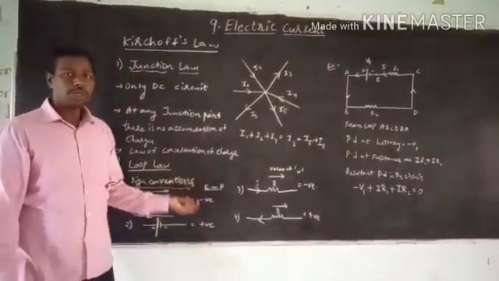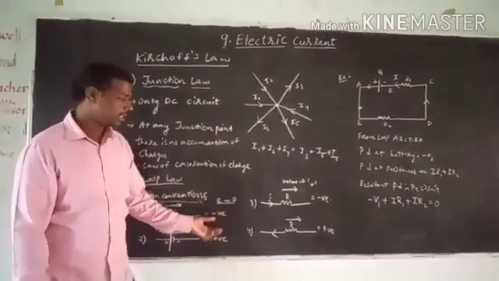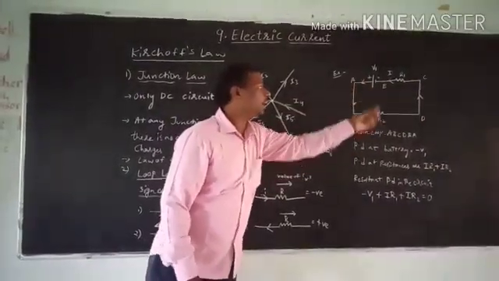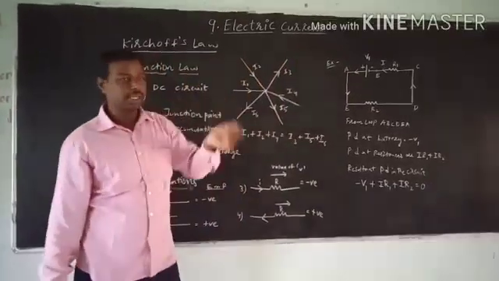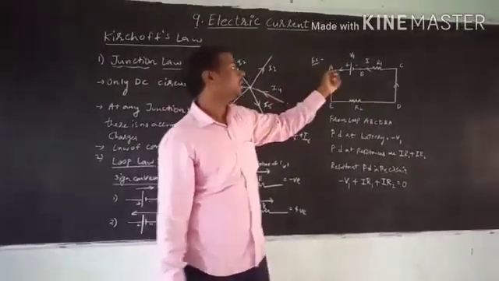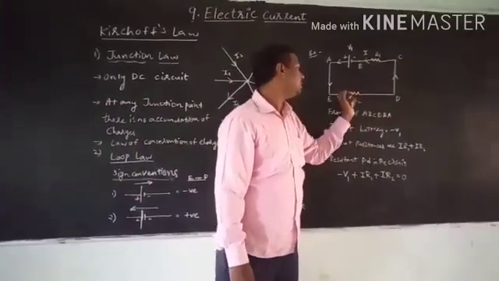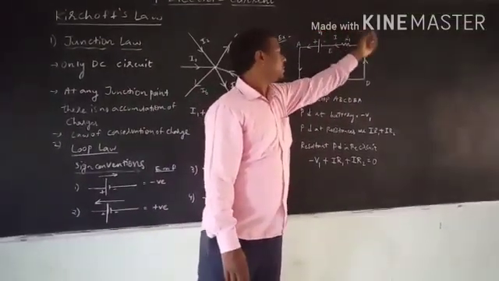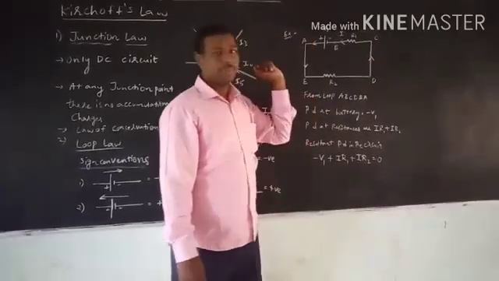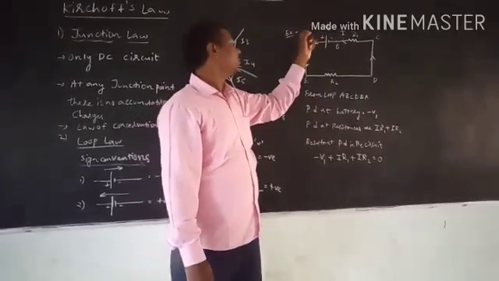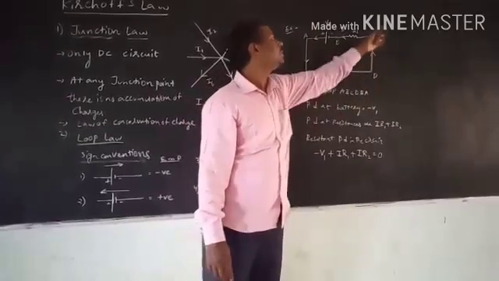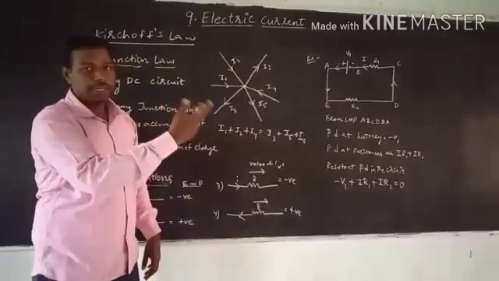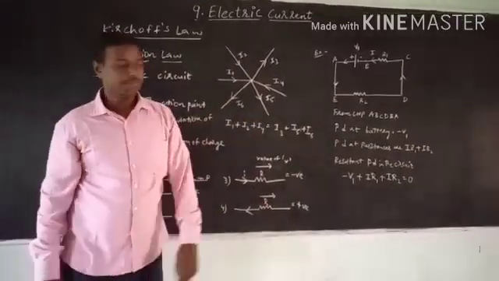Now in the loop law we have to follow some sign conventions. Let us see what those sign conventions are. In a loop, when we are moving from left to right or right to left, we can decide any one direction. Let us consider I am moving in a loop A, B, C, D, E, A. If I am moving from A to B to C, C to D, D to E, E to A, this is one way. Or otherwise from A to E, E to D, D to C, C to B and B to A. In that way we can move from left to right or right to left from one fixed point.